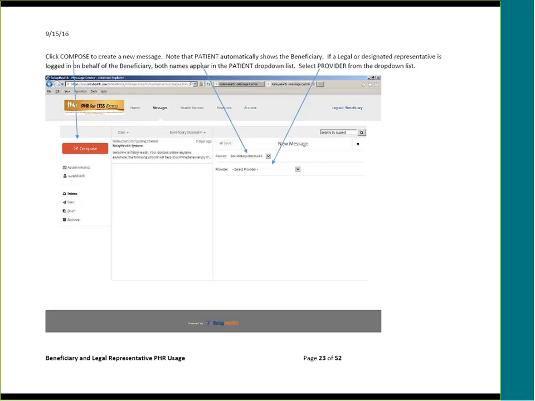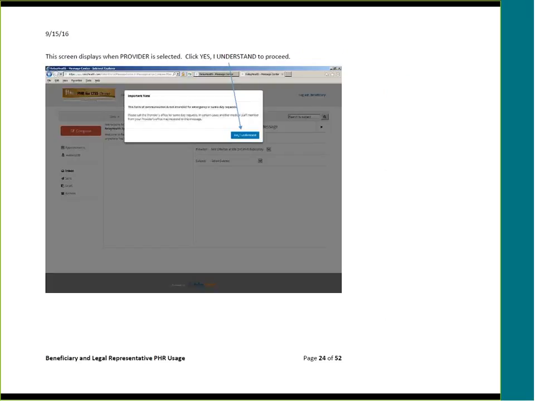Click Compose in the red box to create a new message. Note the patient automatically shows the beneficiary. If a legal or designated representative is logged in on behalf of the beneficiary, both names will appear in the patient drop-down list. Select Provider from the drop-down list.